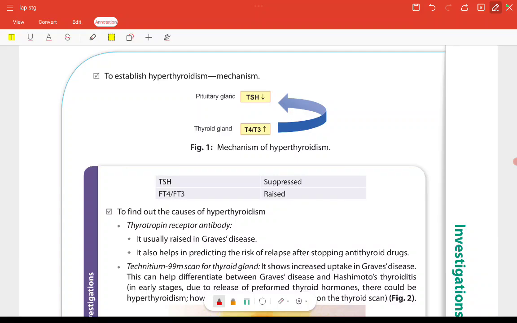To establish hyperthyroidism, what is the mechanism? The thyroid gland is producing more T4 and T3, so it will give negative feedback to the pituitary gland, which will reduce the TSH. So on presentation, if a patient presents to us, on a thyroid profile we will see TSH suppressed and free T3, T4 raised.